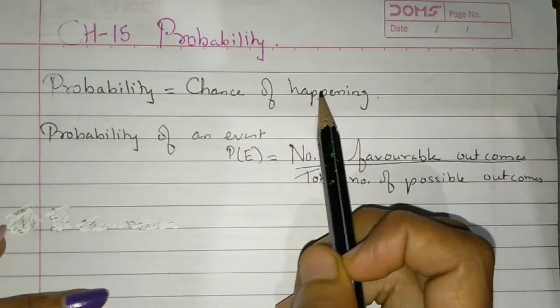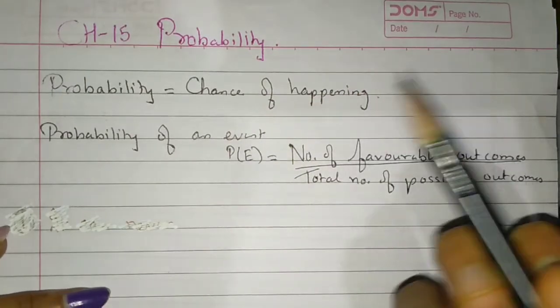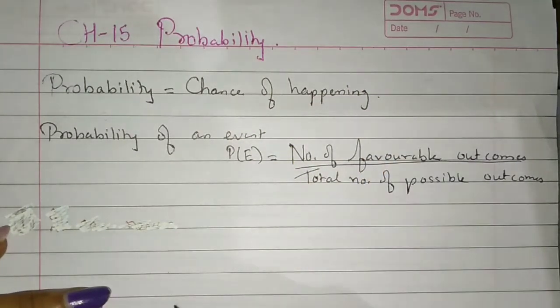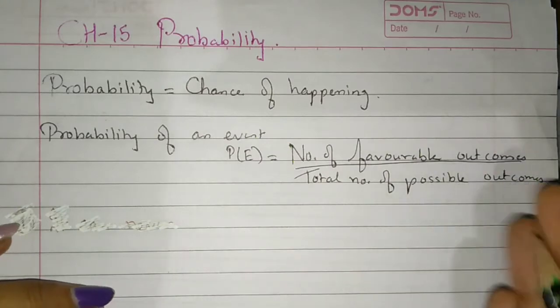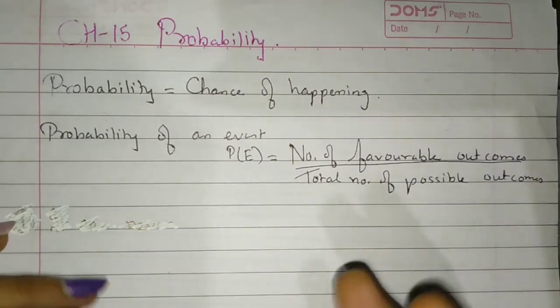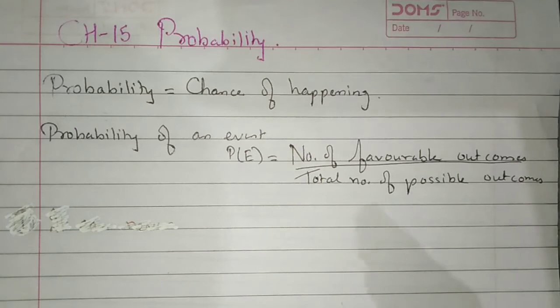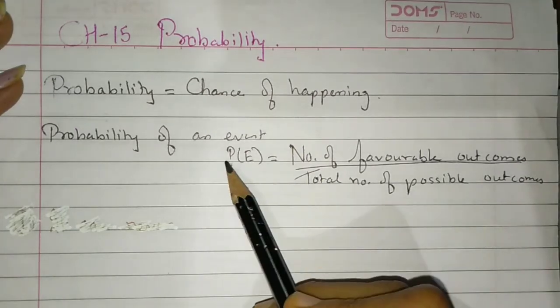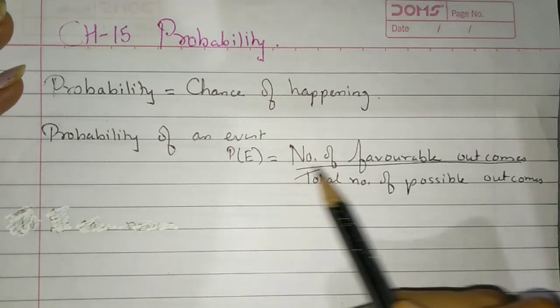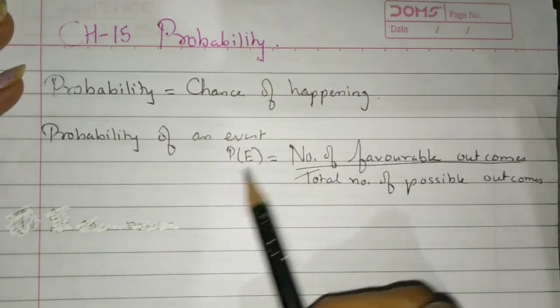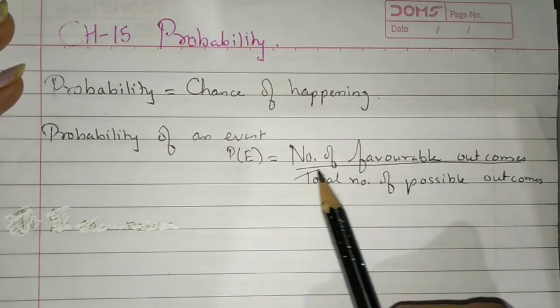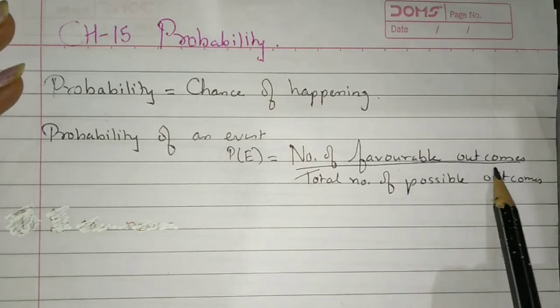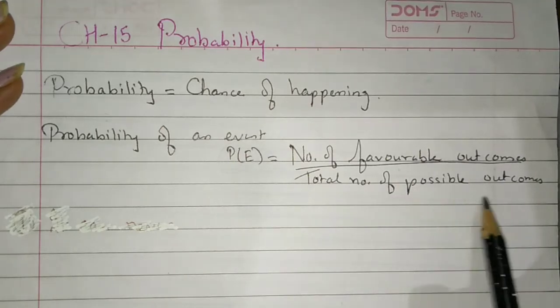Now chance of happening here, if it is possible or not, if today is going to rain or maybe not. So maybe not, that is a possibility. Now the probability of an event, indicated as P(E), equals the number of favorable outcomes over the total number of possible outcomes.